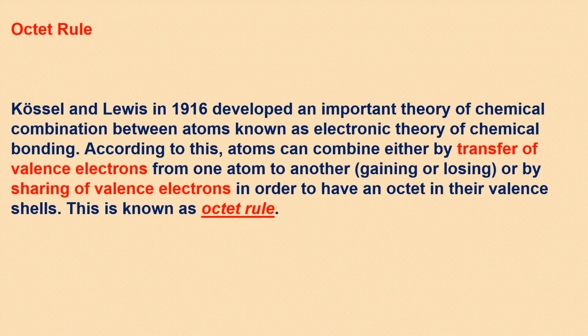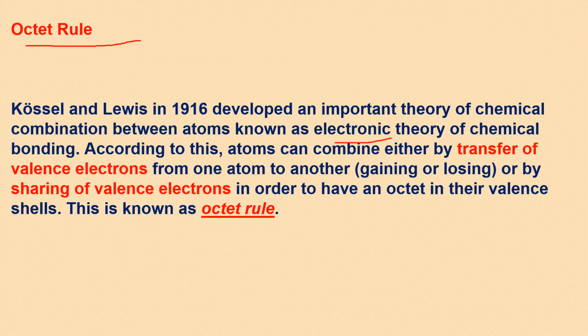Now here is the octet rule. The term octet, octa is related to number 8. So the octet rule says that in order to attain stability, every atom combines if the octet is not complete. And according to Kossel and Lewis, they developed an important theory of chemical combination between atoms known as electronic theory of chemical bonding.